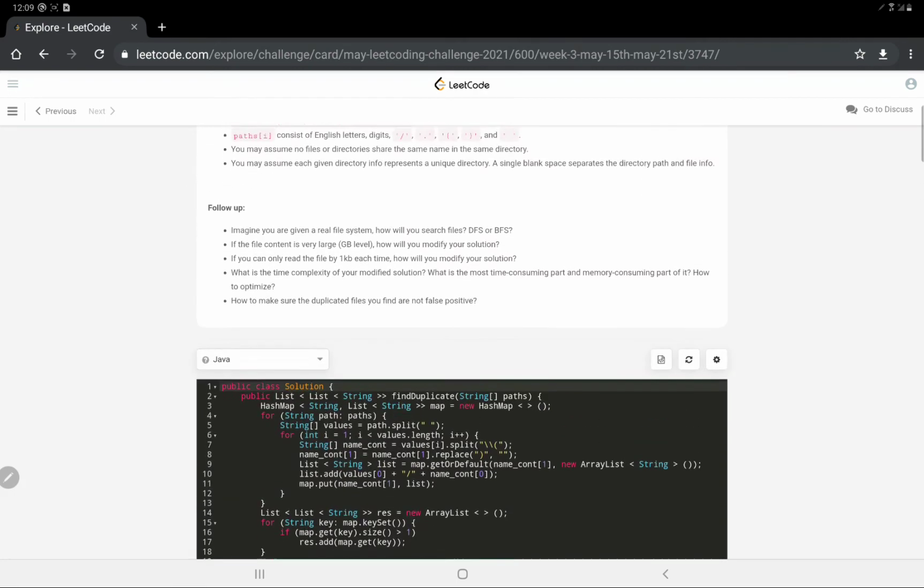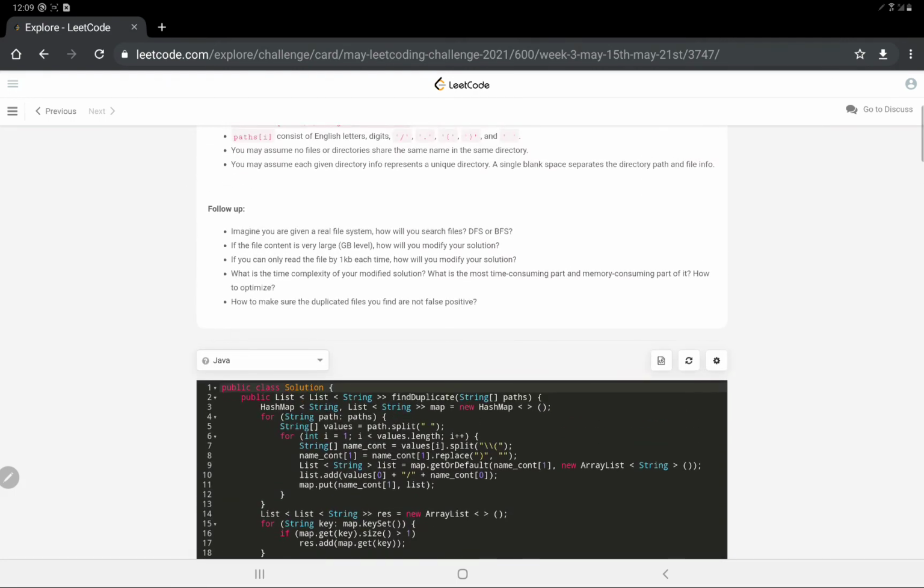Alright, now moving on to the main part, that is the follow-up questions that are asked. So what is that? Imagine you are given a real file system, how would you search, DFS or BFS? Basically, BFS would be like given a path and then searching for the adjacent paths, rather than taking one file and going deep. So if we apply the BFS approach, then it would be a little bit faster than DFS. I hope the answer for this is clear.